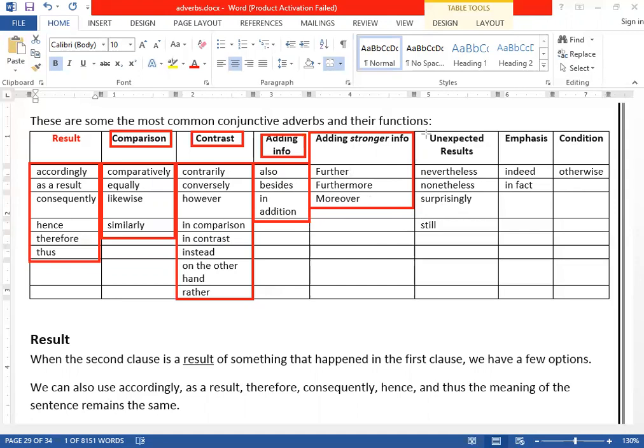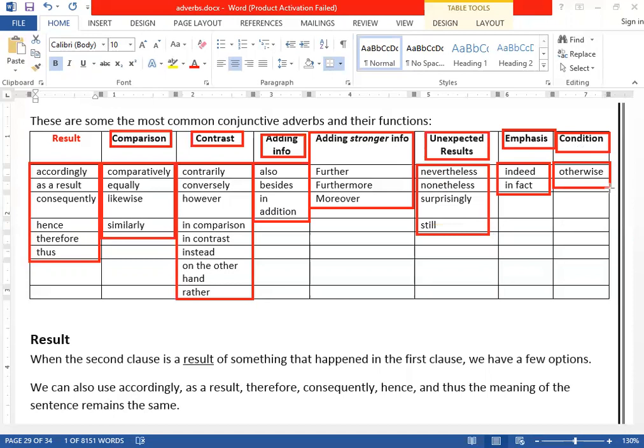Clear? When you want to talk about unexpected results, you can use these conjunctives. If you want to emphasize, for emphasizing, we use these conjunctives. If you want to talk about condition, you can use this conjunctive in this case. Now, one by one, we will talk about them.